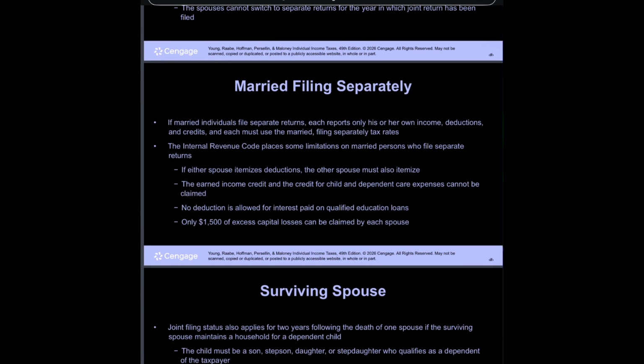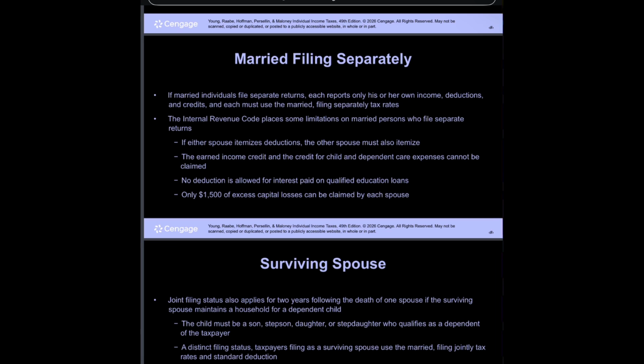Married filing separately. If married individuals file separate returns, each reports only his or her own income, deductions, and credits, and each must use the married filing separately tax rates. The Internal Revenue Code places some limitations on married persons who file separate returns. If either spouse itemizes deductions, the other spouse must also itemize. The Earned Income Credit and the credit for child and dependent care expenses cannot be claimed. No deduction is allowed for interest paid on qualified education loans. Only $1,500 of excess capital losses can be claimed by each spouse.